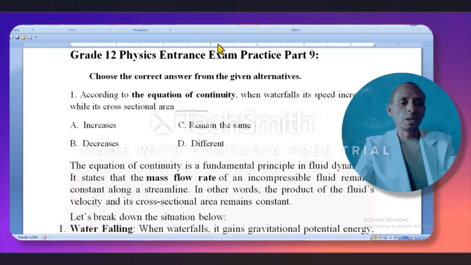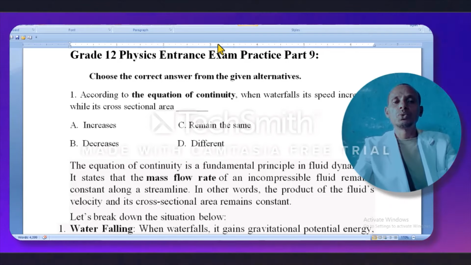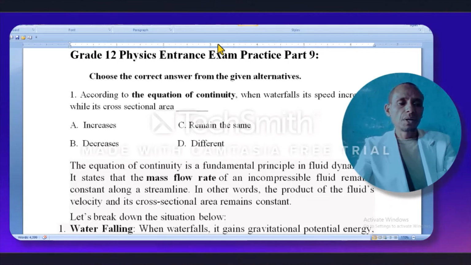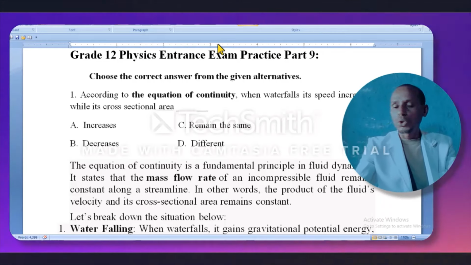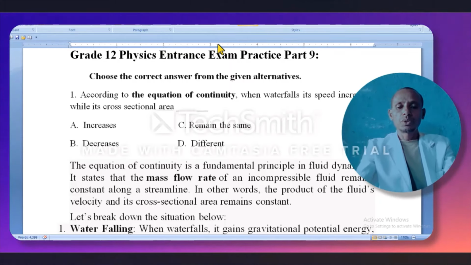Our title: Grade 12 Physics Entrance Exam Practice Part 9. Instruction: choose the correct answer from the given alternatives. First, we see the question. Next, explaining each alternative one by one. Finally, we go to the conclusion. Let me start from question 1.